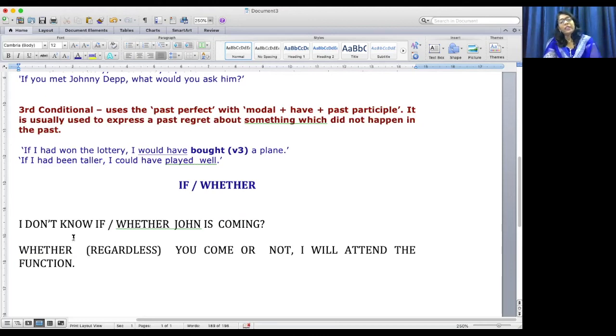In the earlier case, you can use either if or whether. But in this second example, you cannot use if. If you come or not, I will attend the function. It doesn't suit. Here it says regardless whether you come or not, I will attend the function. So whether is used when you have an alternative, and the second use is for regardless. I hope these examples are clear.